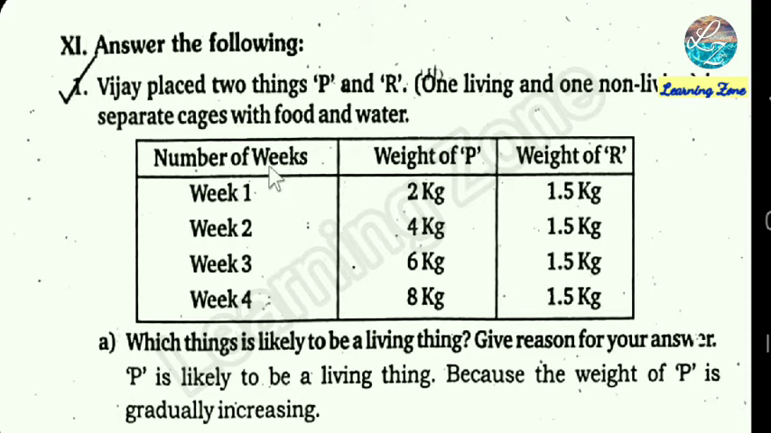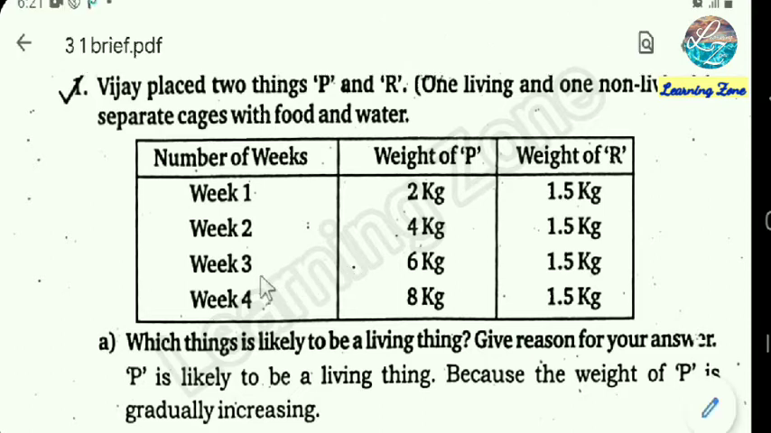Number of weeks. In the first week, the weight of the P is 2 kg. The weight of R is 1.5 kg. In week 2, the weight of the P is 4 kg. The weight of the R is 1.5 kg. In week 3, the weight of the P is 6 kg. The weight of R is 1.5 kg. In week 4, the weight of P is 8 kg. Weight of R is 1.5 kg.